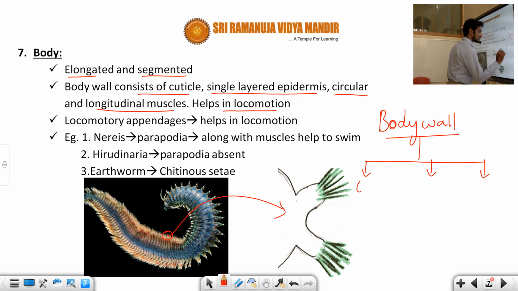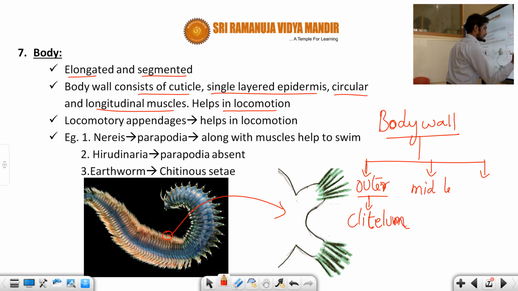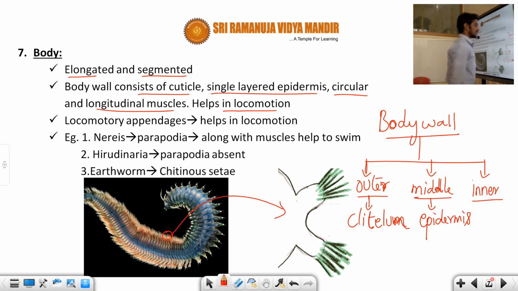The outer layer has the clitellum, and epidermis is also there. The middle layer is made up of epidermis, and the inner layer is made up of 2 types of muscles.